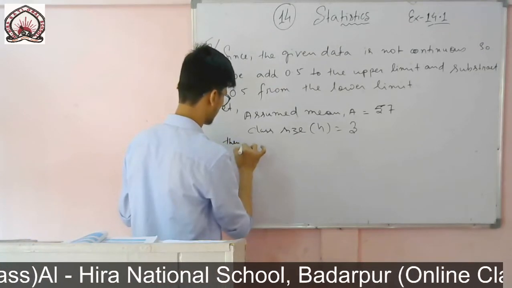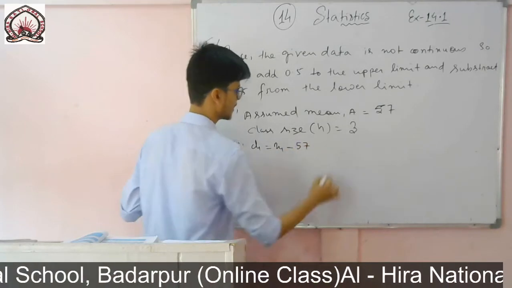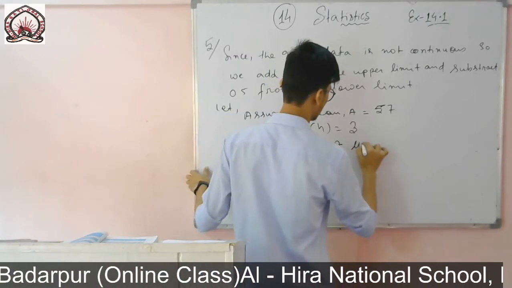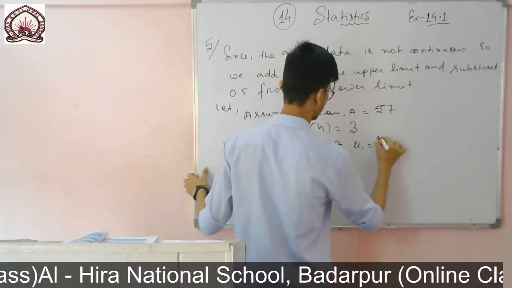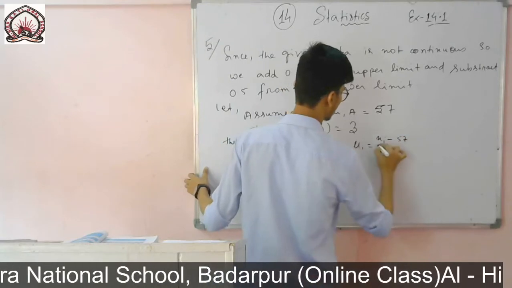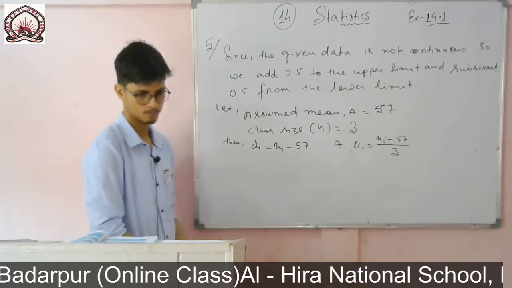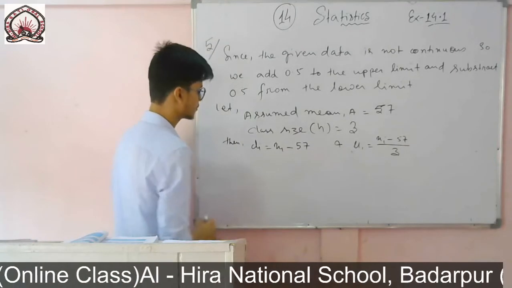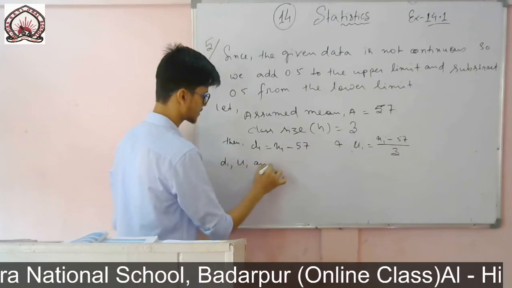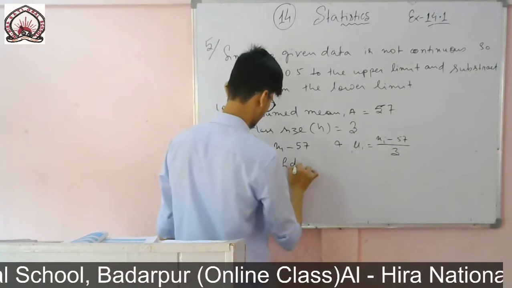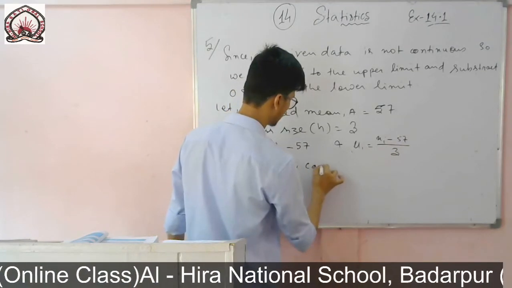So then di will be xi minus a, that is 57, and ui will be this one, di by h, that is (xi minus 57) by 3. You can write this one, or if you don't write then also okay, no problem. So now we'll calculate one by one. So therefore di, ui and fi ui can be calculated as follows.